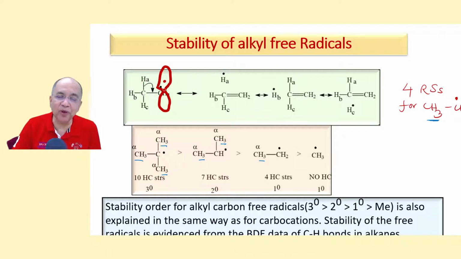All these 3 sigma bonds will alternately conjugate, and we draw 3 more no bond resonance structures. First HA, for example, so that 1 electron, this is a 1 electron shape. This has been wrongly drawn. It is a fish hook arrow. I am so sorry. This is a fish hook arrow, so that this dot comes here, forms a double bond, and 1 hydrogen atom remains with a no bond.